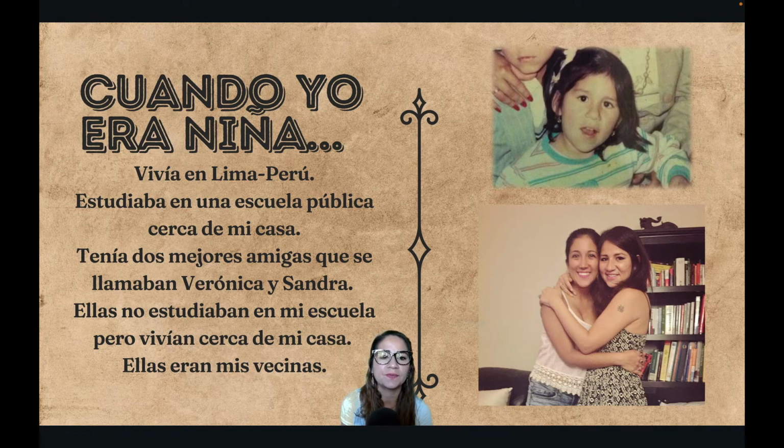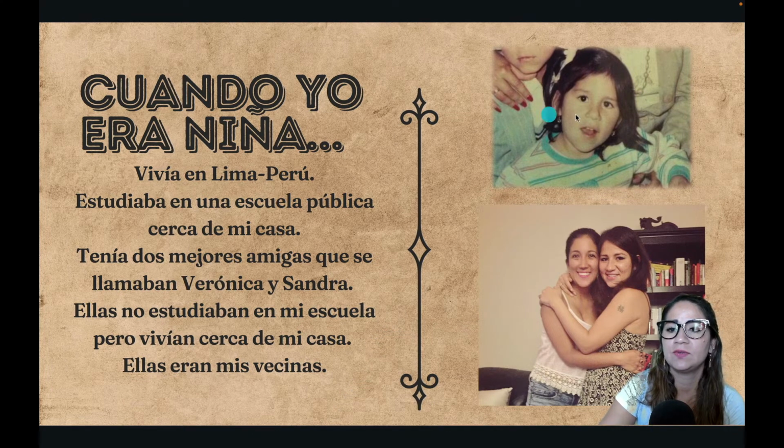repeated or habitual. Ellas no estudiaban en mi escuela. So they did not study at my school, pero vivían cerca de mi casa. But they used to live near my house. Ellas eran mis vecinas. Eran from the verb ser, so they were my neighbors. So, ella es una, Verónica, ella es mi amiga, ella soy yo, ella y yo estamos en mi casa.